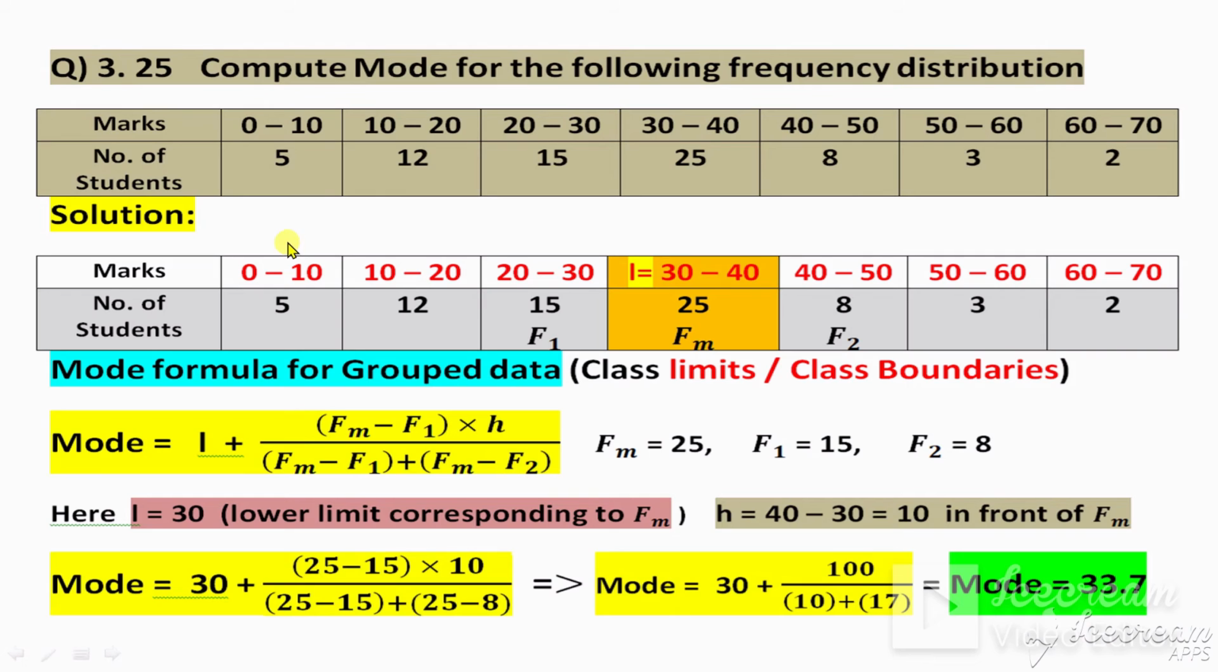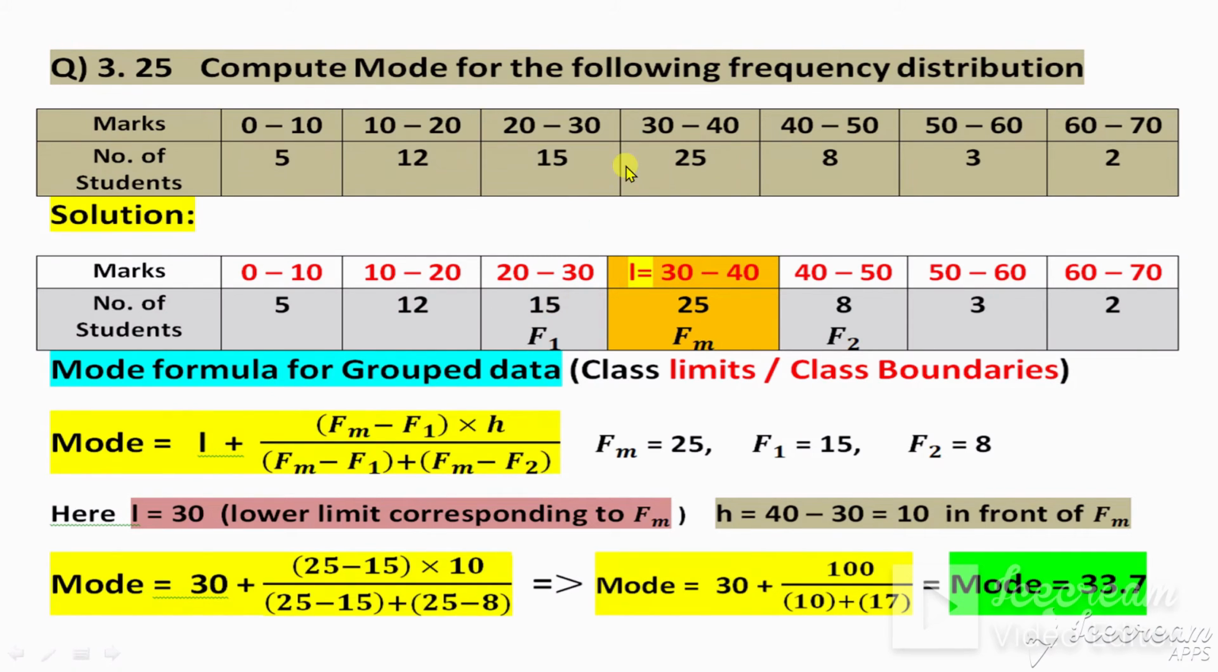Next, this is a long question. Before this, all of the questions were short questions. Now it is a long question. Compute the mode for the following frequency distribution. This is the given question. Class limits or class boundaries are given to you, then find the mode. So write this again, as it is.